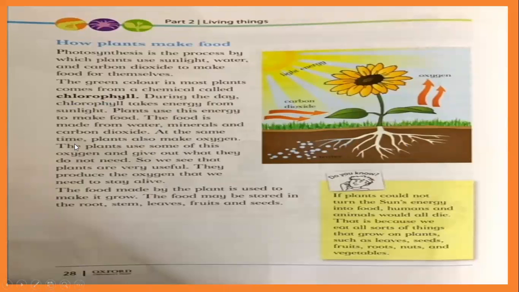At the same time, plants also make oxygen. Remember, it is the most important gas in the air, which is necessary for our life. Without oxygen, we cannot live. Our body needs a certain percentage of oxygen. If its percentage goes down, then human beings possibly die.